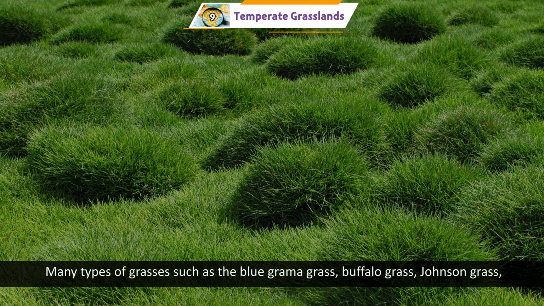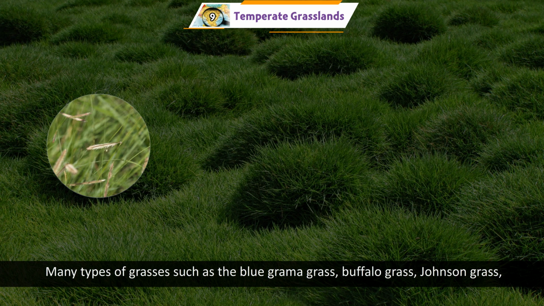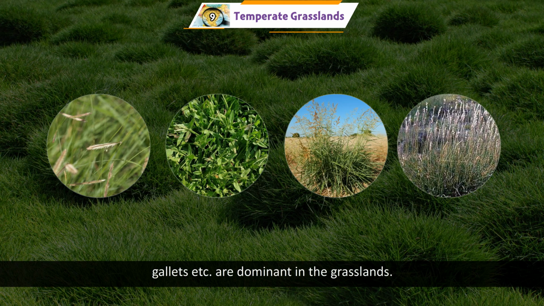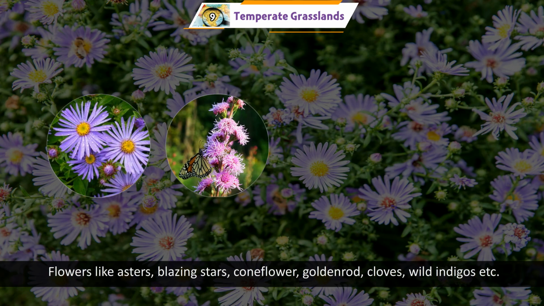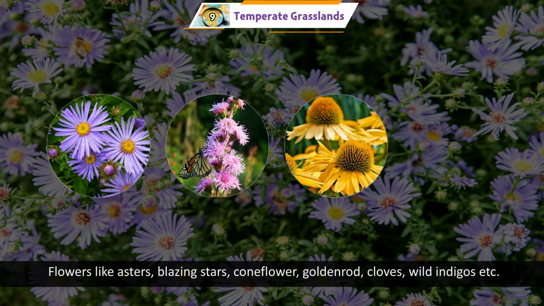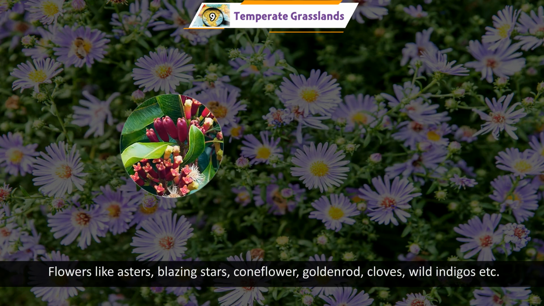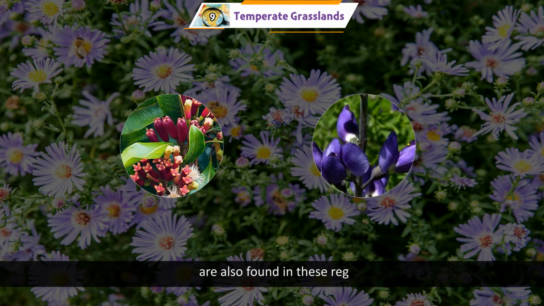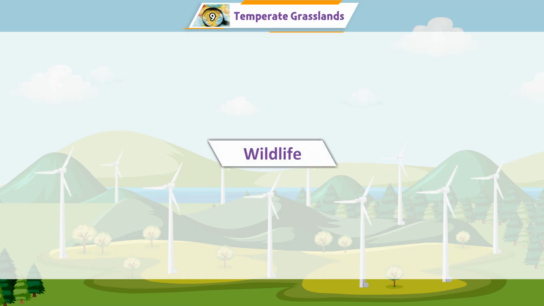Many types of grasses, such as the blue grama grass, buffalo grass, Johnson grass, and others, are dominant in the grasslands. Flowers like asters, blazing stars, coneflower, goldenrod, clovers, wild indigos, etc., are also found in these regions.